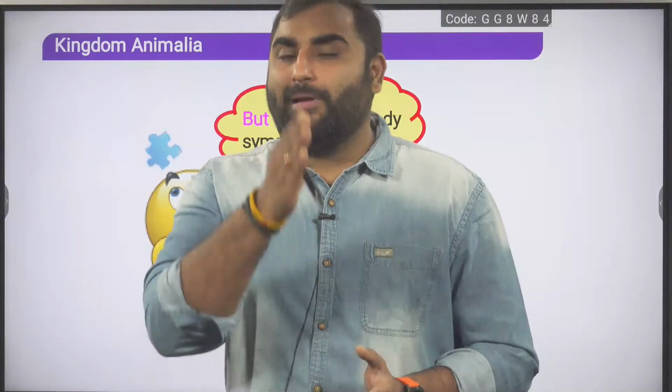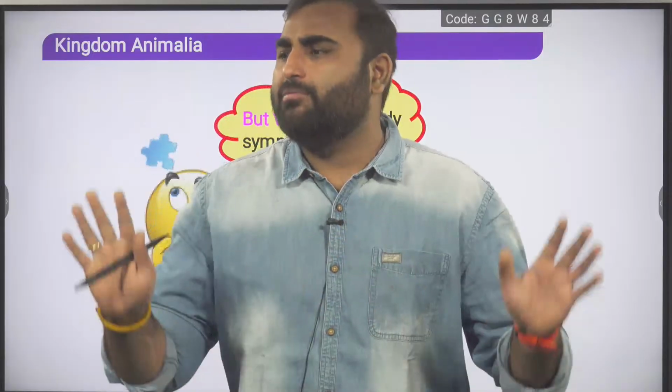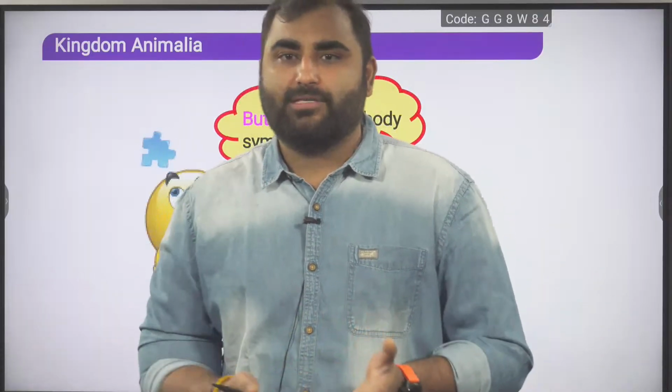If you try to divide them into two equal halves, where the line is passing or the plane is passing through the median plane or the midline of the body, you will not be able to divide them. So they are asymmetrical animals. That's why they are asymmetrical, because you cannot divide them into two equal halves.